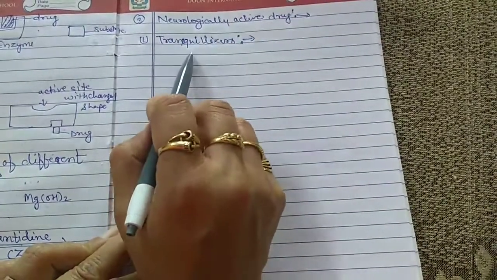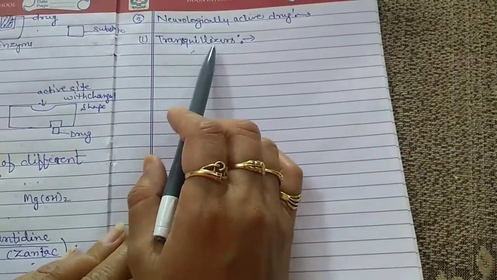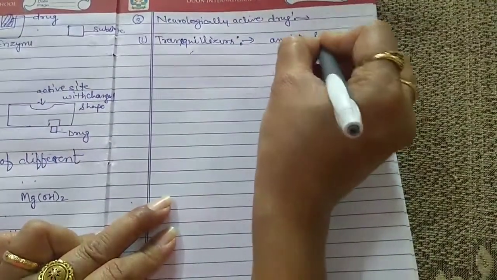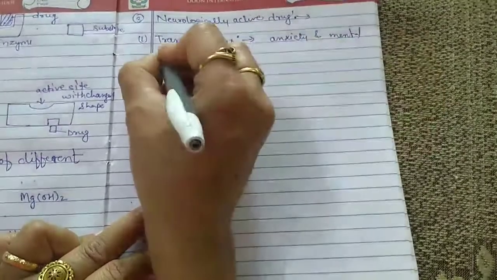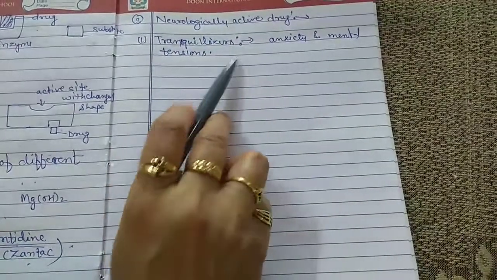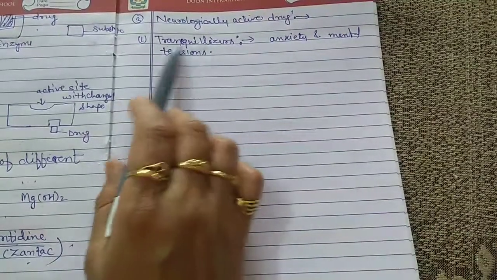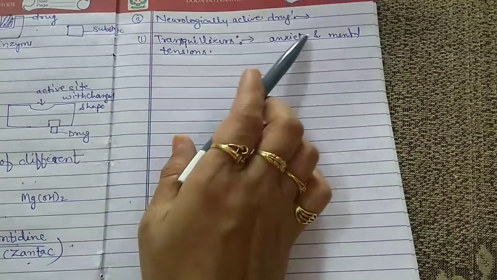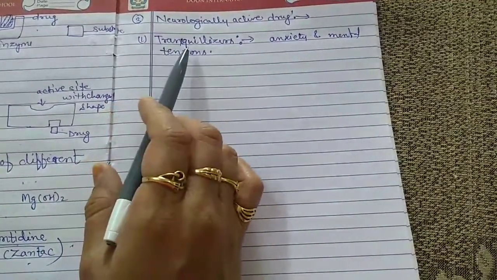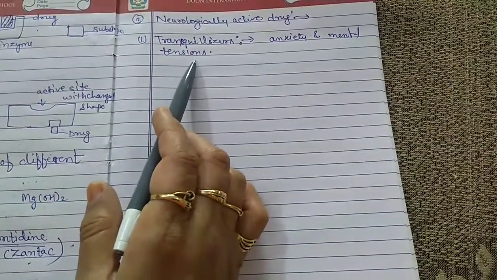Tranquilizers are defined as drugs given to patients suffering from anxiety and mental tension. The purpose of the tranquilizer is to reduce anxiety or stress, and they are employed for the treatment of mental diseases.